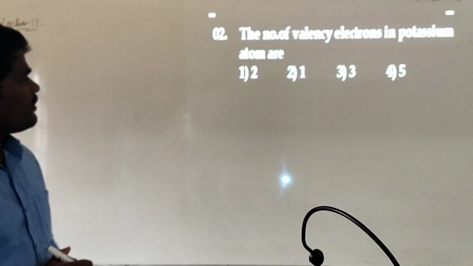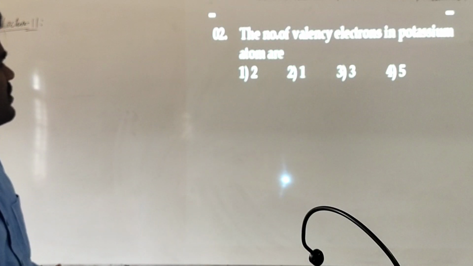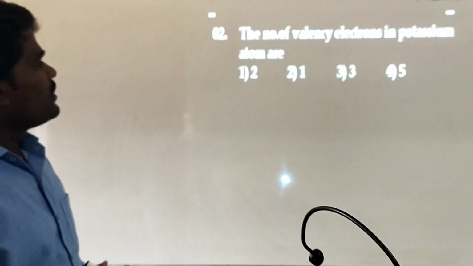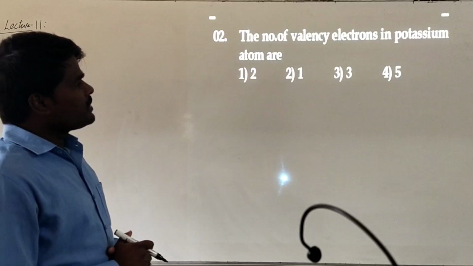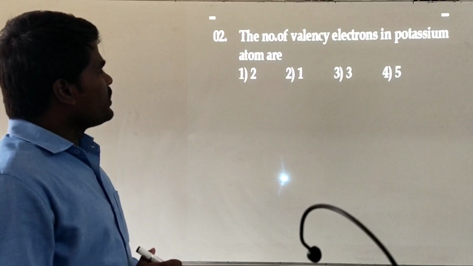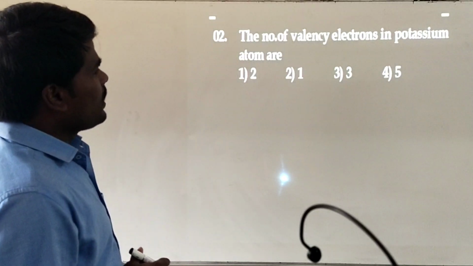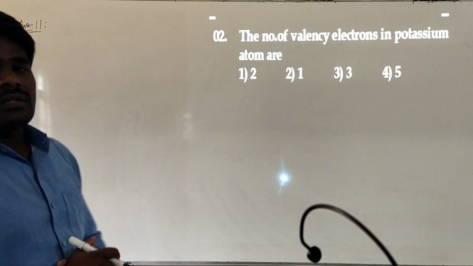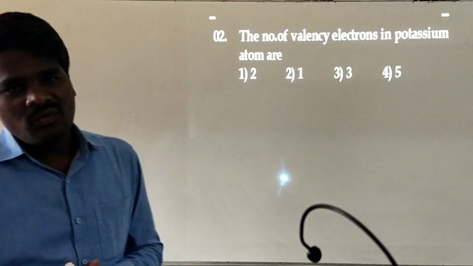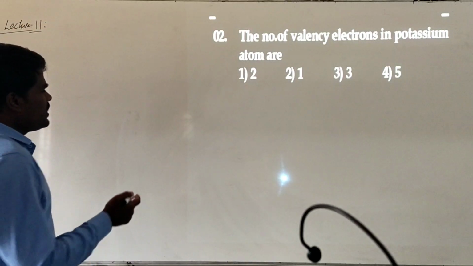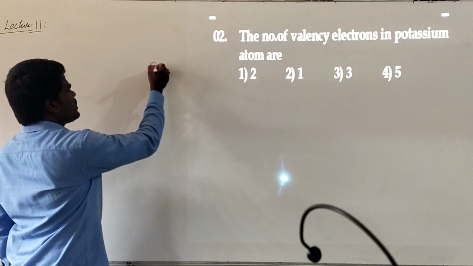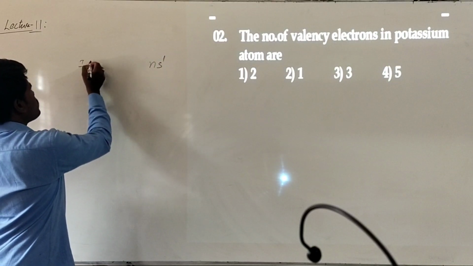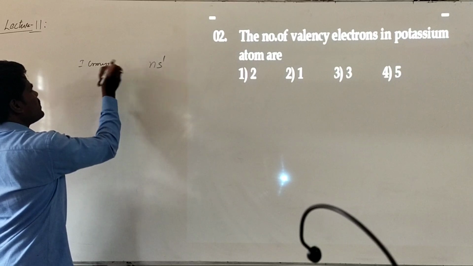The first question of conceptual level of alkali metals is: the number of valency electrons in a potassium atom are. Try to understand the question. Here we have a question regarding potassium, and what is he asking? He is asking the valency electrons in potassium. What is meant by valency electrons? Electrons present in the outermost shell are called valency electrons. Generally, we know that the general valence electronic configuration of the first group is ns1. This is the first group valence electronic configuration.